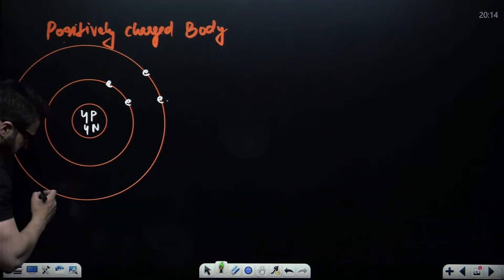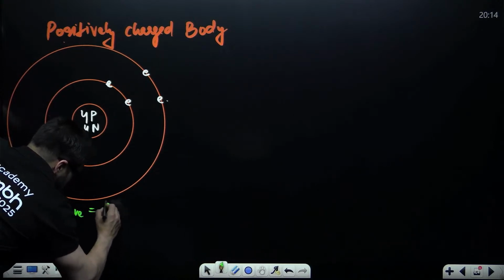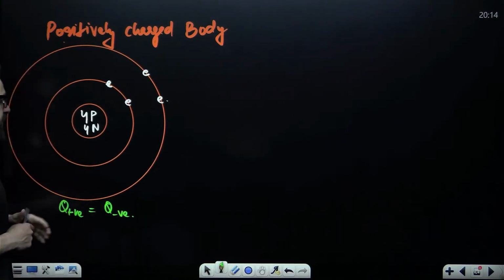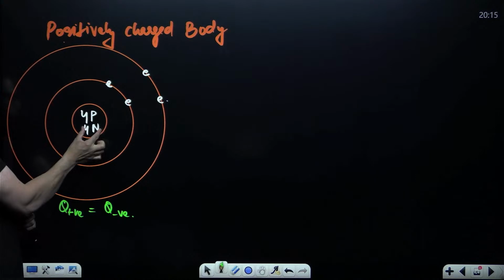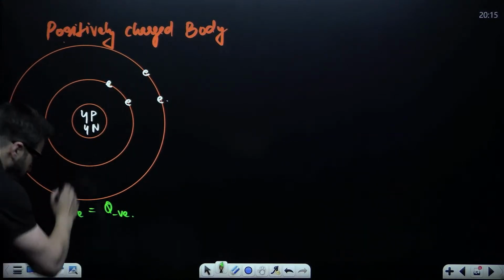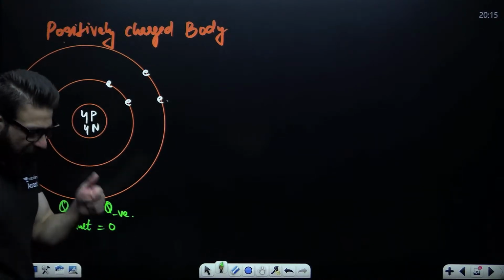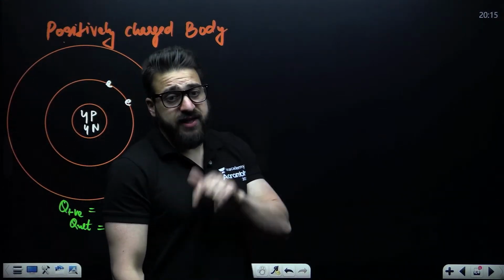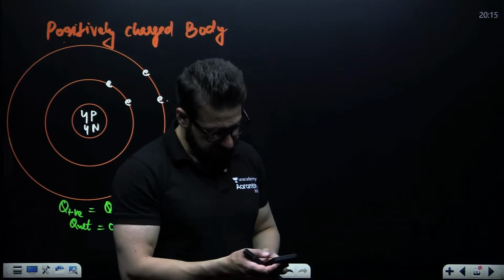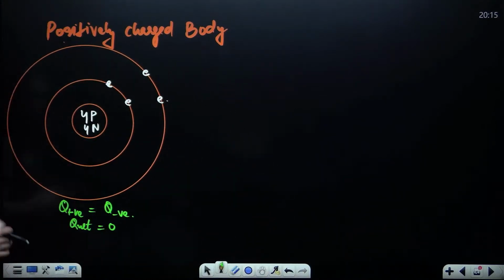Can't you say in this particular case, guys, positive charge is equal to negative charge. You have 4 positive charges, neutrons are neutral, and you have 4 electrons, meaning 4 negative charges. Can I say here net charge is 0? Because if the amount of positive charge is equal to the amount of negative charge, we say net charge is 0. And the body is said to be neutral.